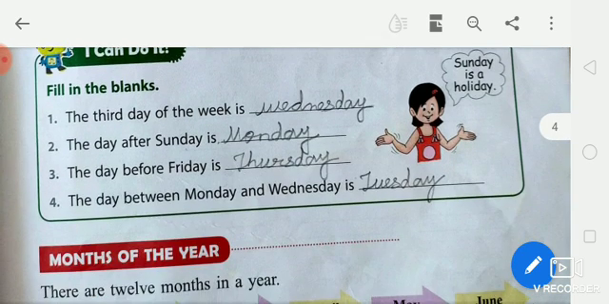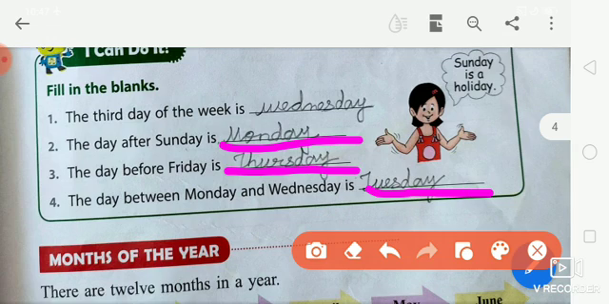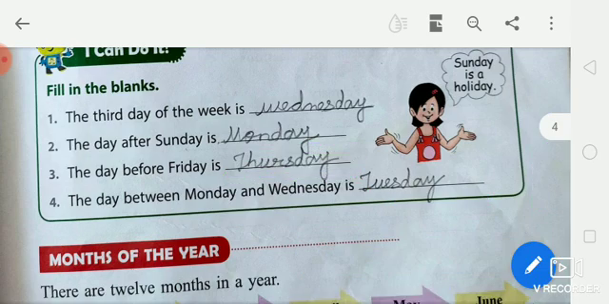Now next, fill in the blanks. The third day of the week is Wednesday. Spelling of Wednesday: W-E-D-N-E-S-D-A-Y, Wednesday. Now next, the day after Sunday is Monday. Spelling of Monday: M-O-N-D-A-Y, Monday. The day before Friday is Thursday. Spelling of Thursday: T-H-U-R-S-D-A-Y, Thursday. The day between Monday and Wednesday is Tuesday. Spelling of Tuesday: T-U-E-S-D-A-Y, Tuesday.